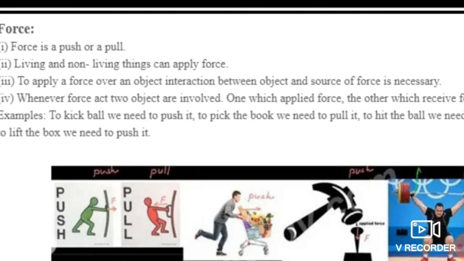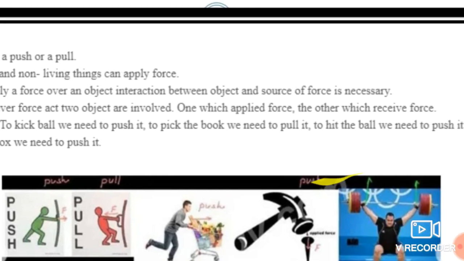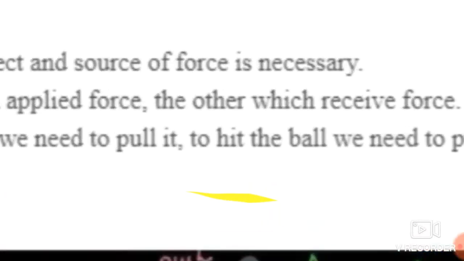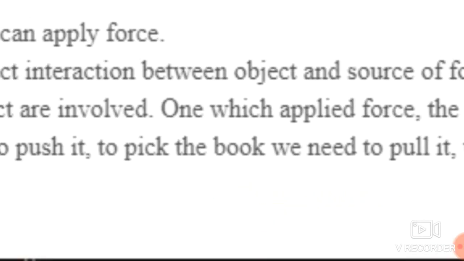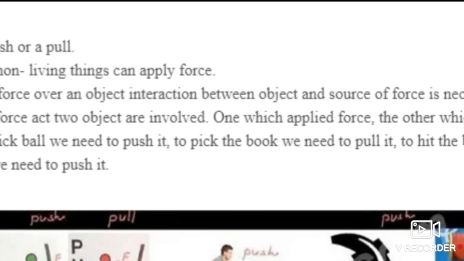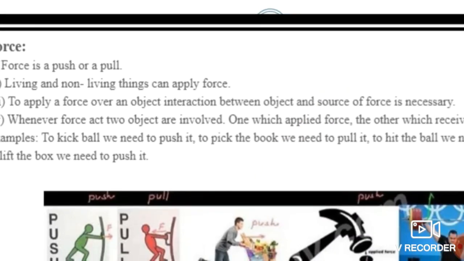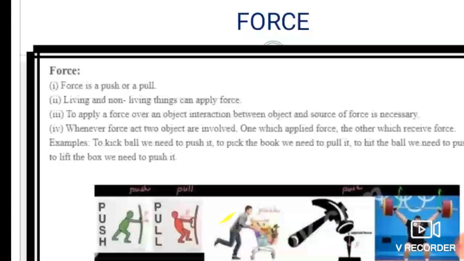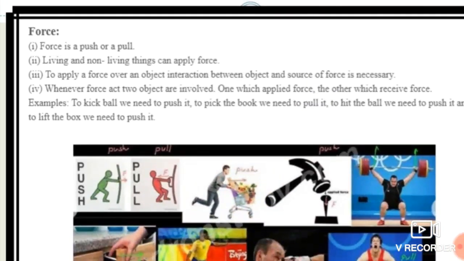One which applies force and the other which receives force. That means two types of objects are involved whenever the force acts. Okay, here are certain examples regarding how the force acts.